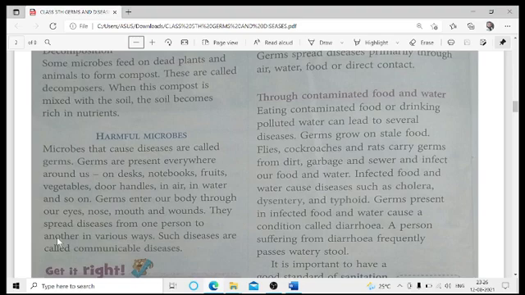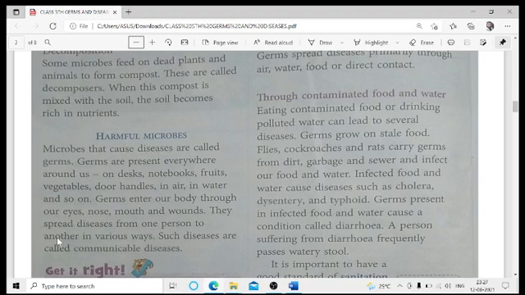As for water, just now I told you, if our water gets contaminated and the same water is consumed by a healthy or normal person, then he or she may start suffering from some kind of disease.